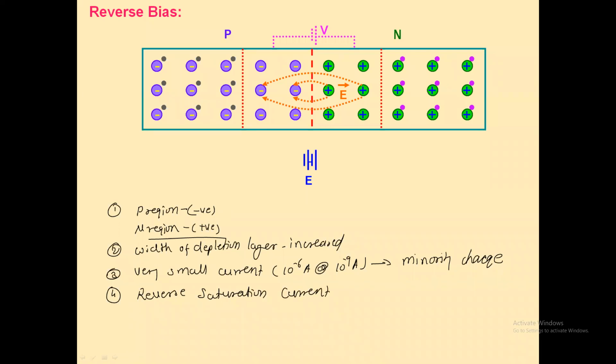Is it right? And from that we can conclude that when the diode is connected in reverse bias, the resistance of the reverse bias diode always has a high value, in the order of mega ohm. So these are the points related to reverse bias.